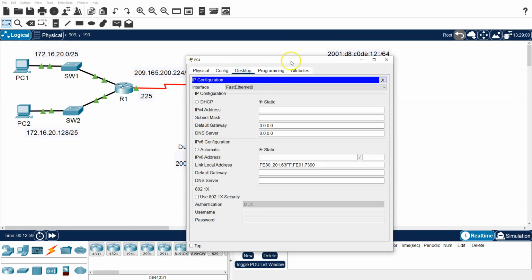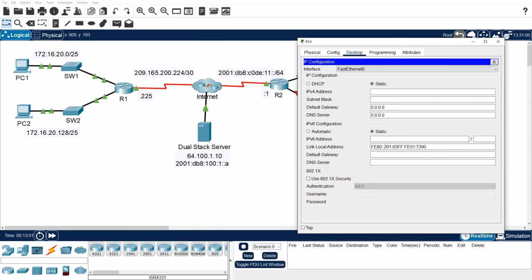Desktop config. Do the same thing here. Copy that, bring it down, /64. Default gateway is FE80::2. And that will finish this.